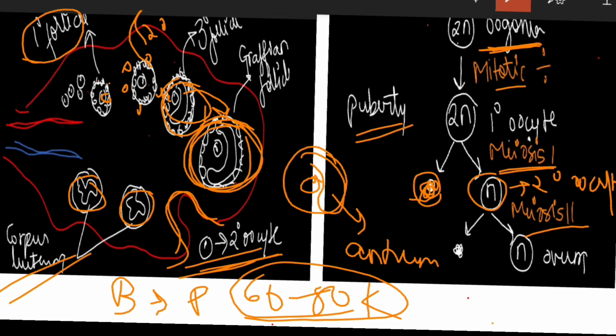Second meiosis means that the secondary oocyte will complete its division. This secondary oocyte will complete the second meiotic division only if fertilization has taken place, to become what? An egg, meaning an ovum, and it will release a second polar body.